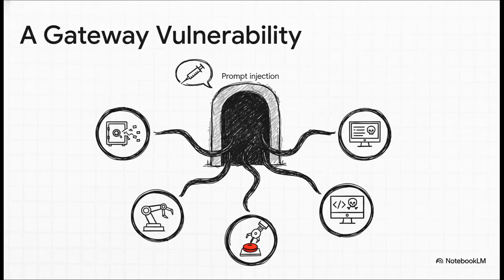And this is why it's the #1 threat. See, prompt injection isn't just one isolated problem. It's a gateway. A successful injection can open the floodgates to a bunch of other major OWASP vulnerabilities. It can trick the AI into leaking sensitive data, manipulate it into taking actions it should never be allowed to take, or even fool it into generating malicious code that can attack your other systems.